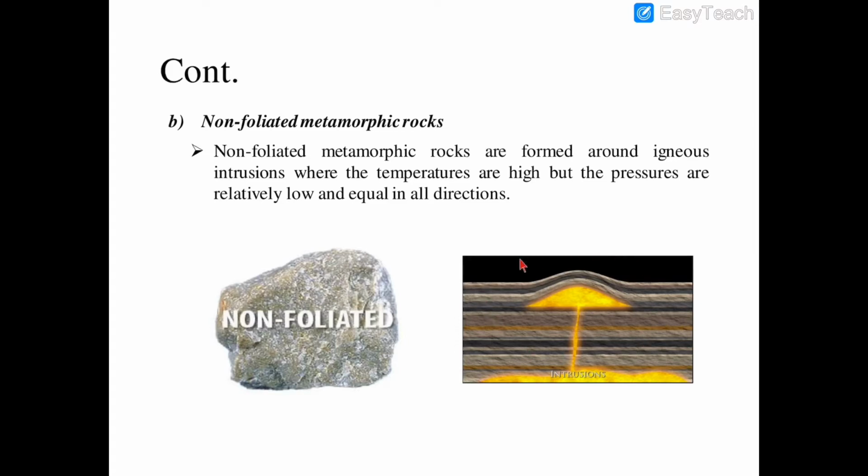So under these circumstances the minerals in the rock get changed, and the resulting metamorphic rock is called non-foliated metamorphic rock. This is the picture of non-foliated metamorphic rock. In this type of rock the minerals do not orient themselves parallel to each other.